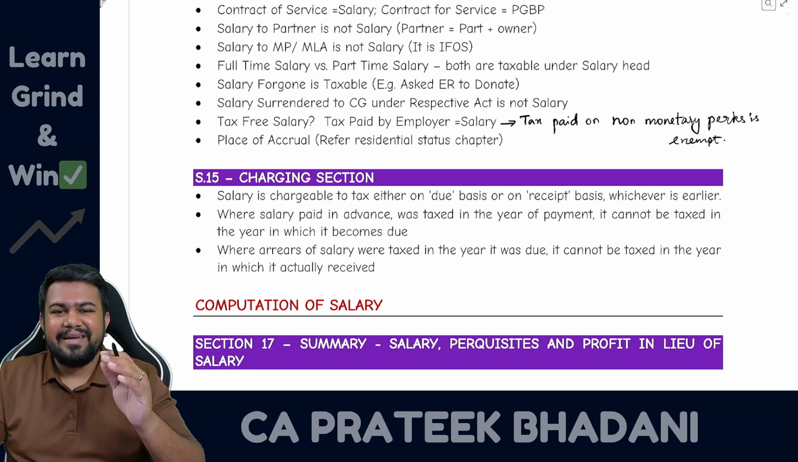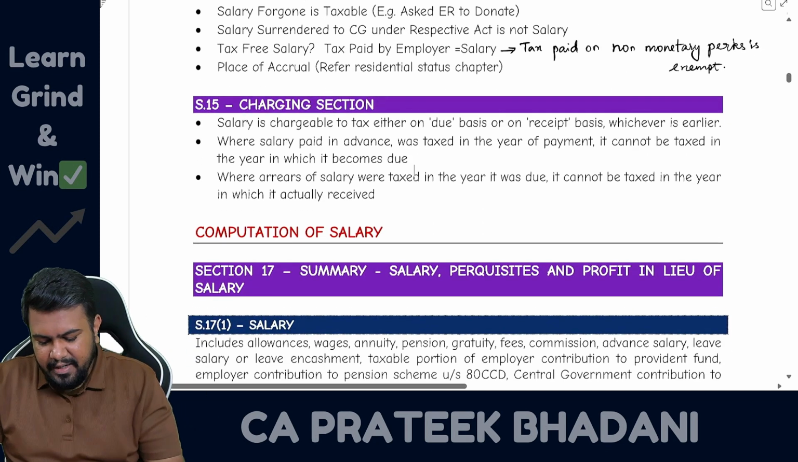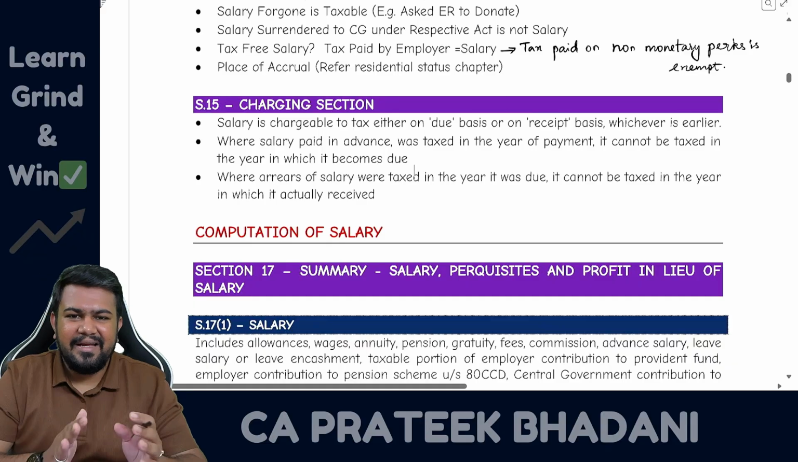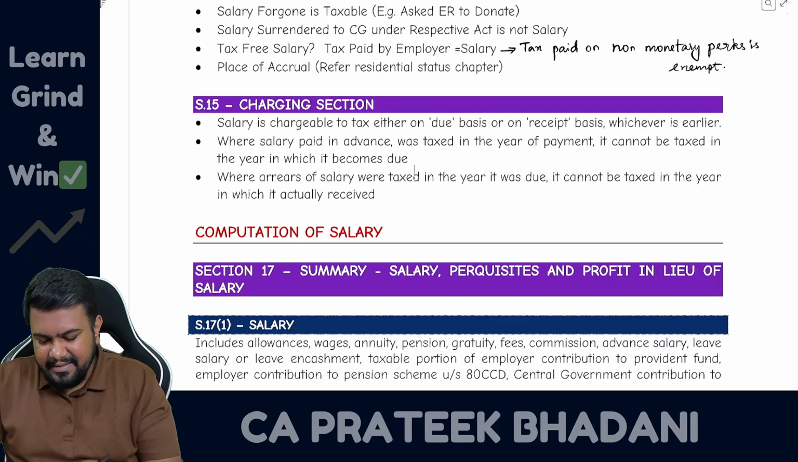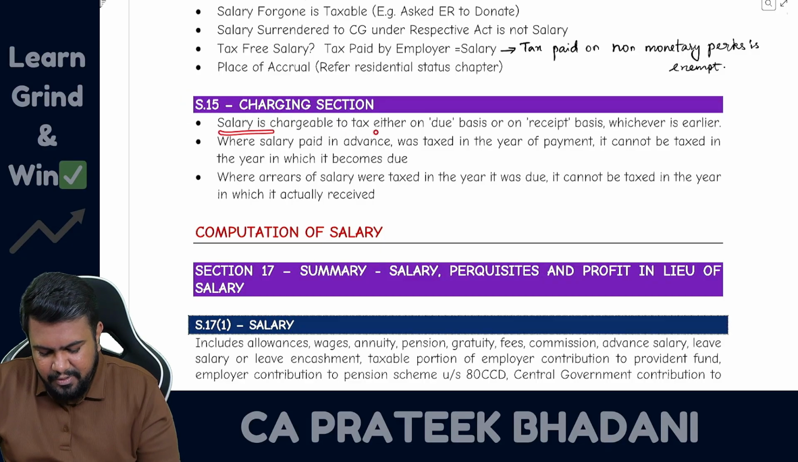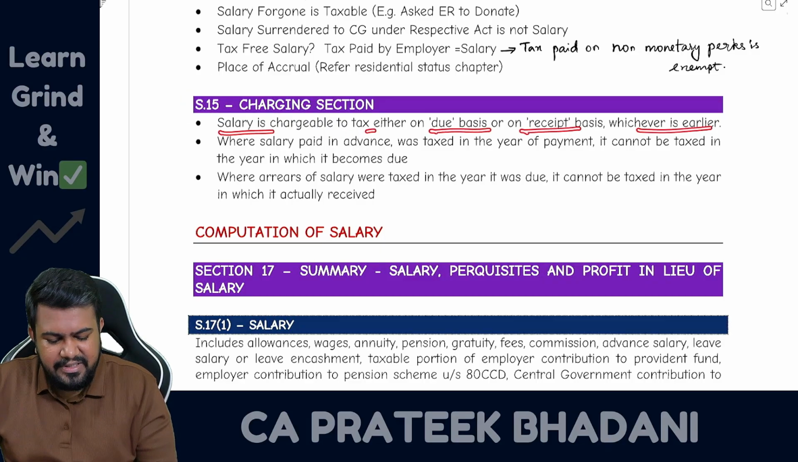This we have learnt in the residential status chapter. Now let us come to the charging section, because every head of income will have a charging section and a computation section. In salary, the charging section is section 15. What does it say? Salary is chargeable to tax on due or receipt, whichever is earlier.